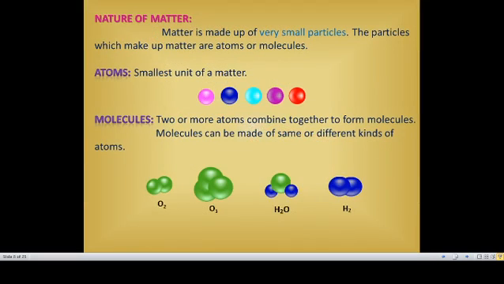Nature of matter. Matter is made up of very small particles. The particles which make up matter are called atoms or molecules. So matter is made up of some particular thing, and that thing is called atoms or molecules. Atom means the smallest unit of matter, the very finest, smallest unit of matter.